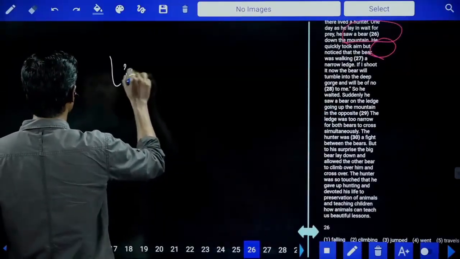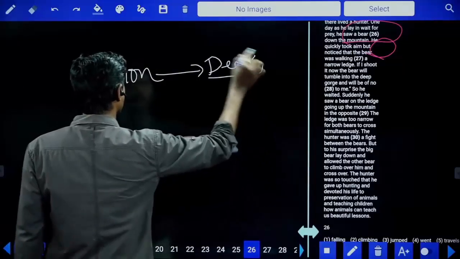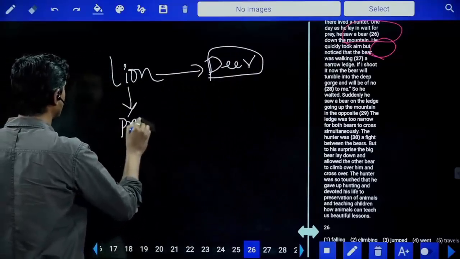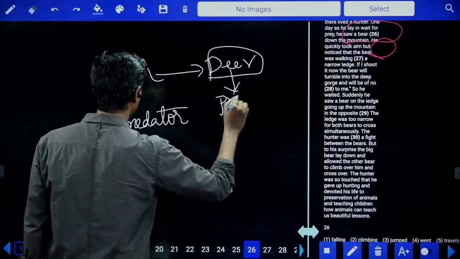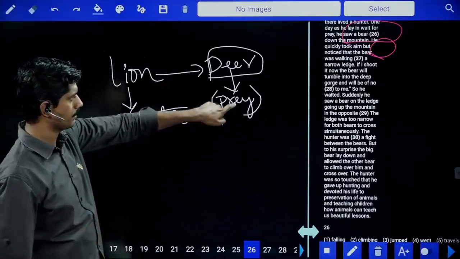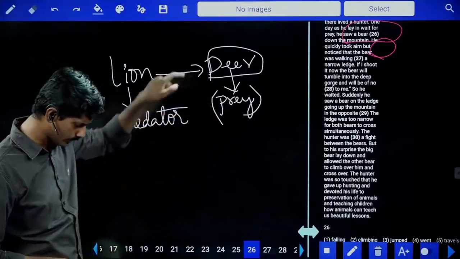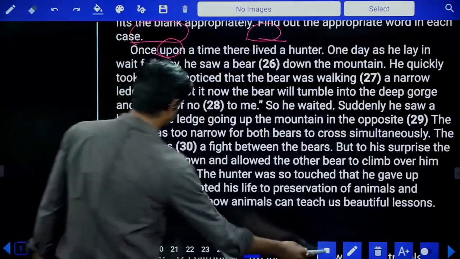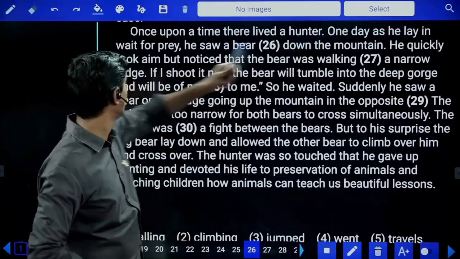If I'm talking about lion and deer, lion is hunting a deer. Lion wants to attack the deer. Now this lion is called predator and the deer is called prey. P-R-E-Y. P-R-A-Y, we know praying to God, but here P-R-E-Y. Pronunciation of P-R-A-Y and P-R-E-Y is the same, but here prey means victim. So there lived a hunter as he lay in wait for a prey.